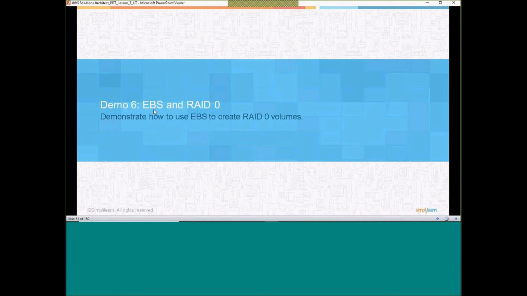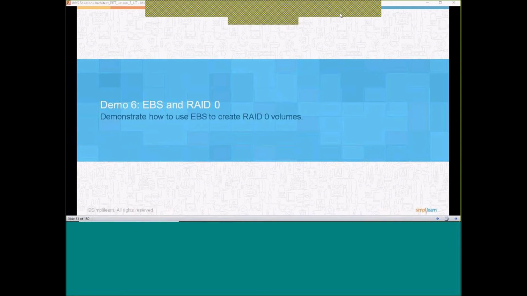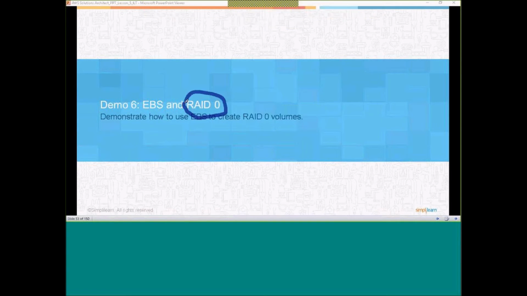The next demonstration, already we have done. I will just explain what this demonstration is all about. It is EBS and RAID 0. How many of you know RAID 0? Have you heard about this? I'm very bad at drawing. How many of you know RAID 0, guys?